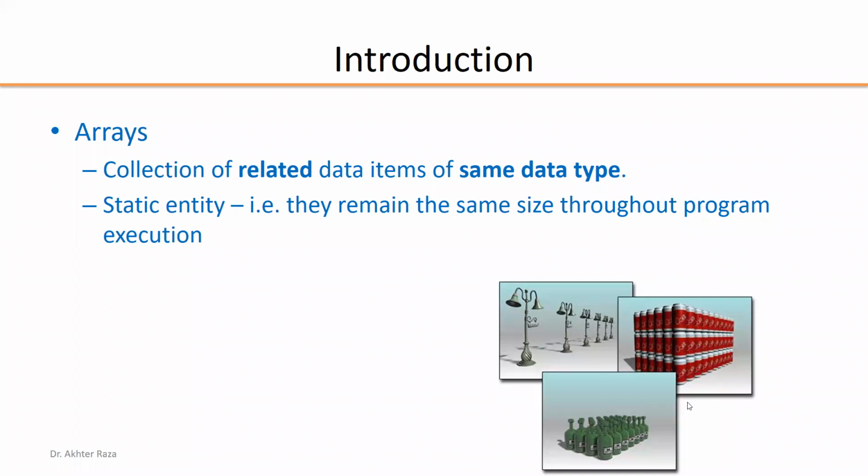The three types of array are demonstrated in this slide. It is called a linear array because it has only a vertical line. The two-dimensional array has rows and columns. Here it is called a three-dimensional array because of the row number, floor number, and column number, so three elements are needed to declare it. But the two-dimensional and three-dimensional arrays are not covered in this presentation. In the next video, we will cover them. In this presentation, we have the linear array only, which is called a one-dimensional array.